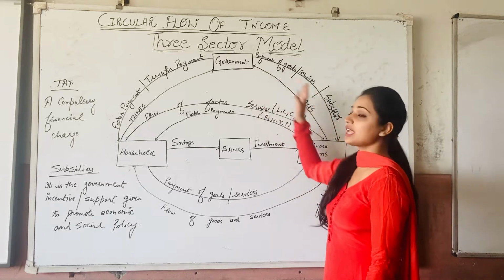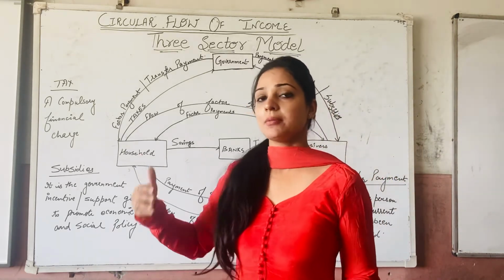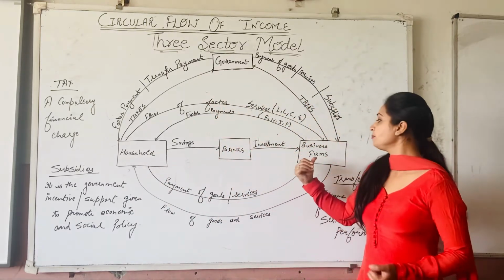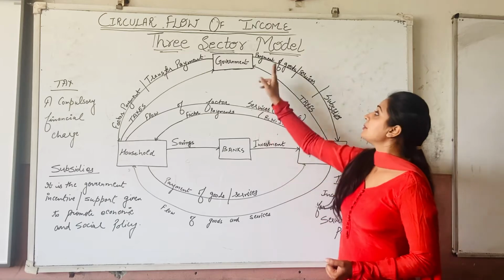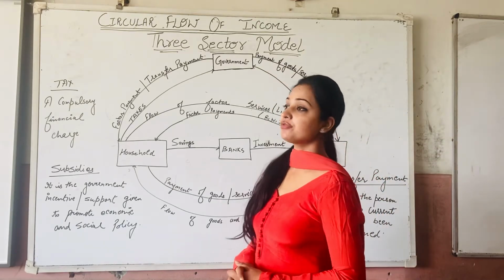So for them they have to make the payment. If government is taking the goods and services, the government needs to make the payment. The payment is being made by the government sector towards the business firms. Those are referred to as payments of goods and services.